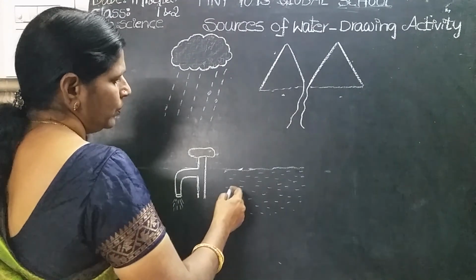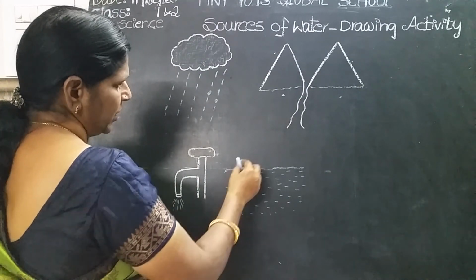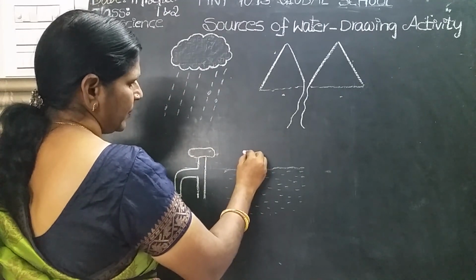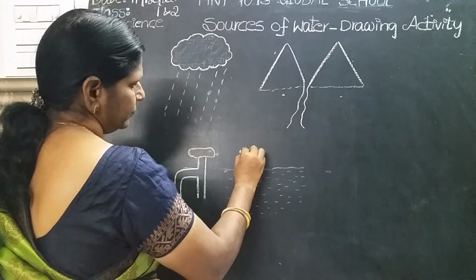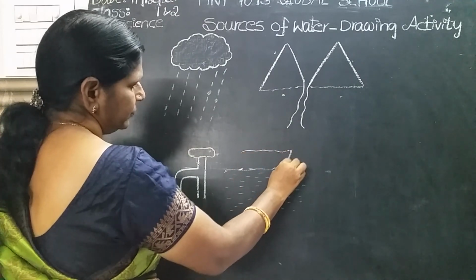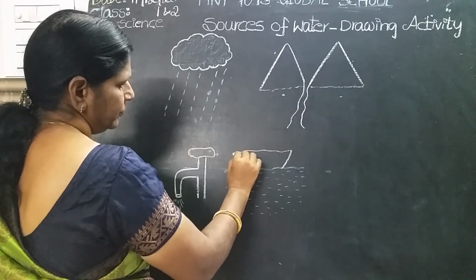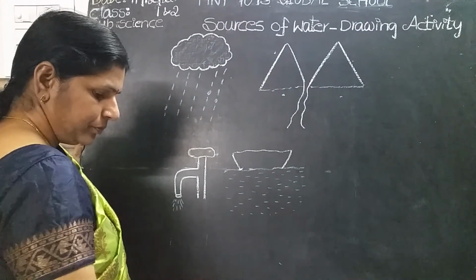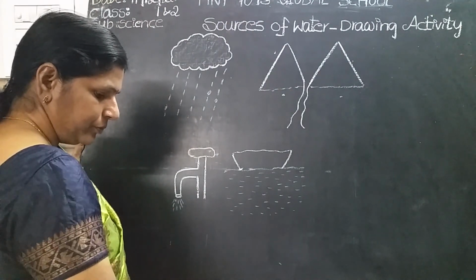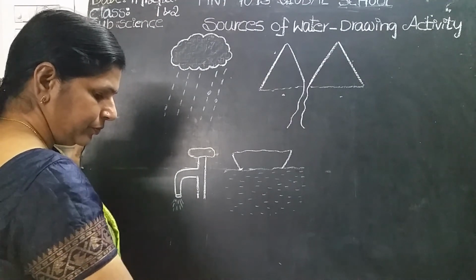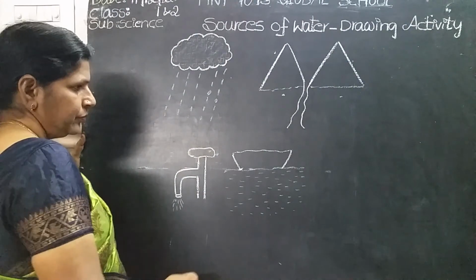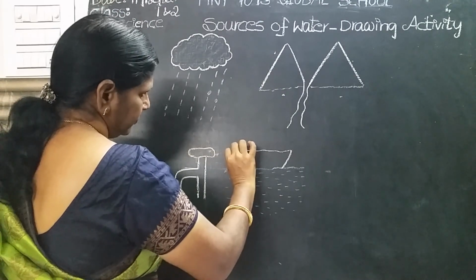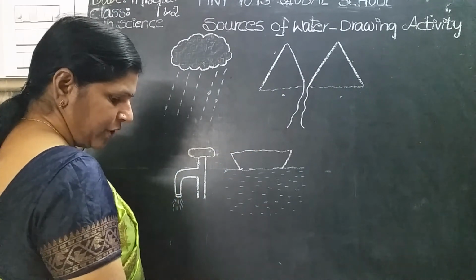Okay, now here ships are sailing on the sea, no children. How to draw the ship? See. Okay children, is it clear? How to draw the ship? See here, Amma.